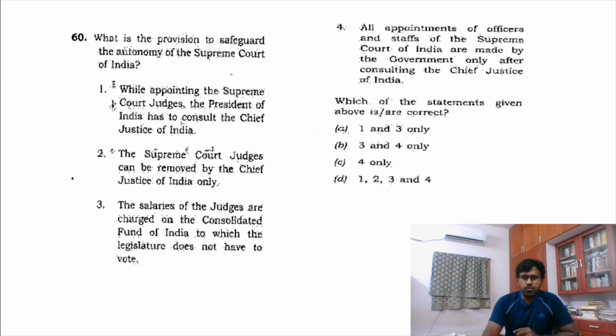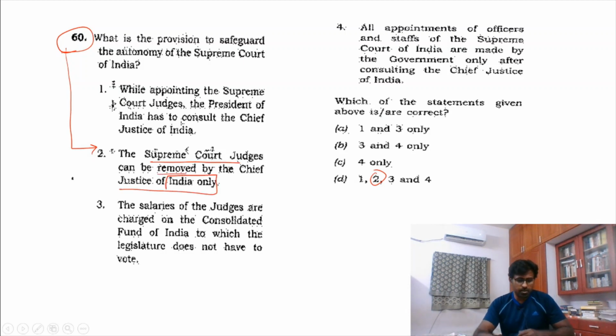Appointment of judges. This also is a little bit of a tough question. I am not going to give it to you directly, but this is wrong. So 2 will be wrong. It says Supreme Court judges can be removed by the Chief Justice of India only.